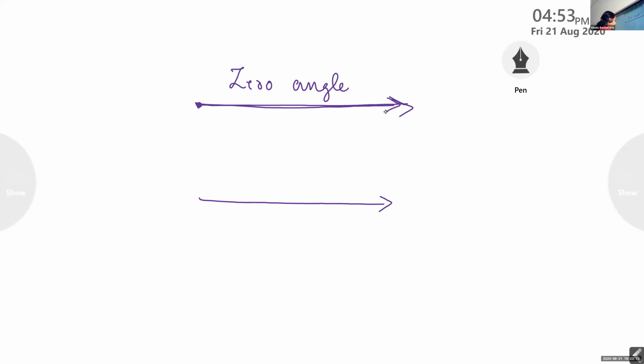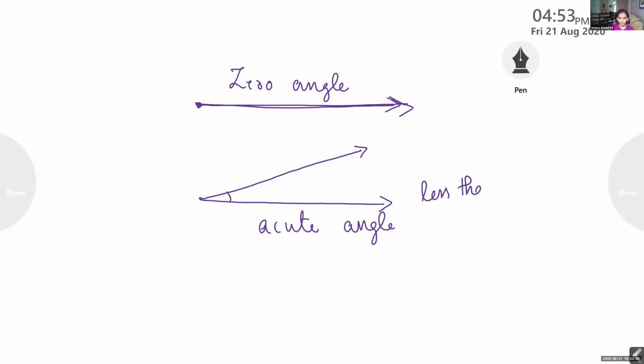Okay, children. Again, when the small angle started moving, you can find one angle over here. Can you name that angle? Acute angle. I will write it: A-C-U-T-E, acute angle. And the measure of the acute angle is less than 90 degrees, more than 0 and less than 90.